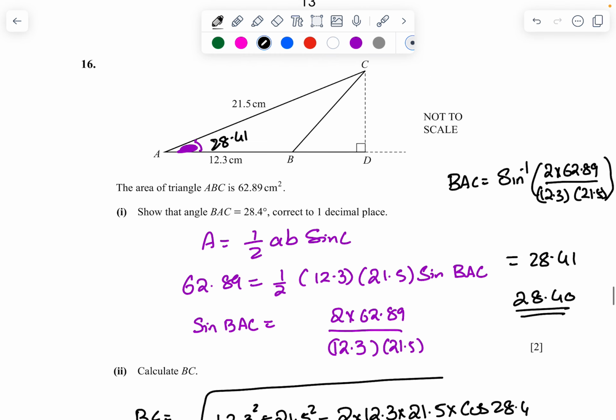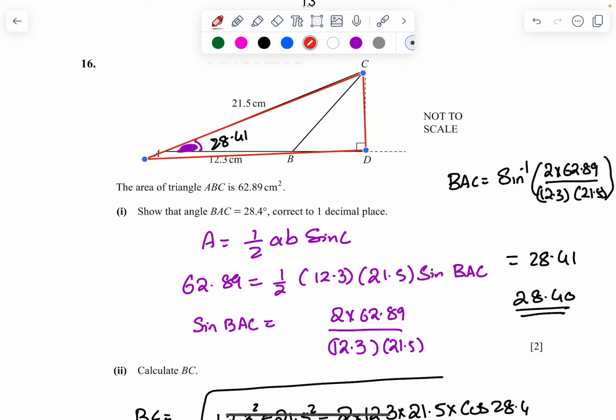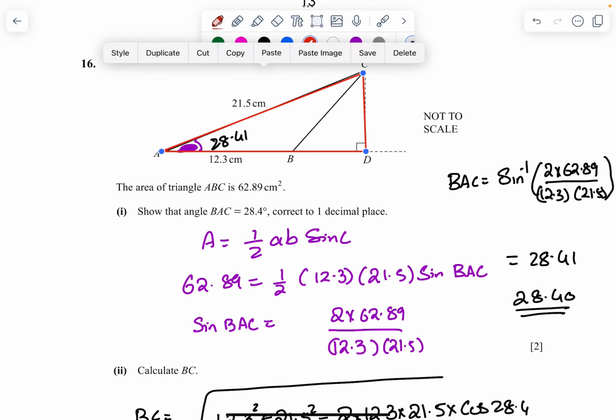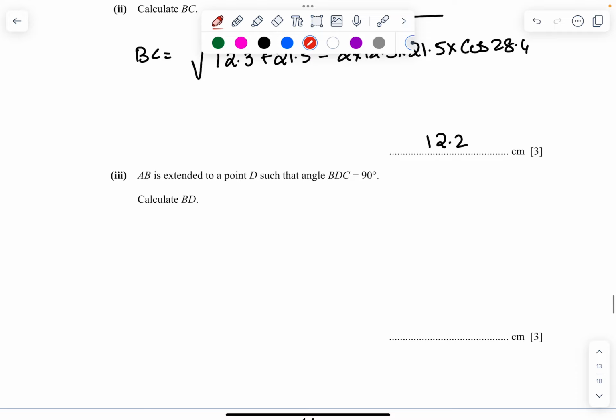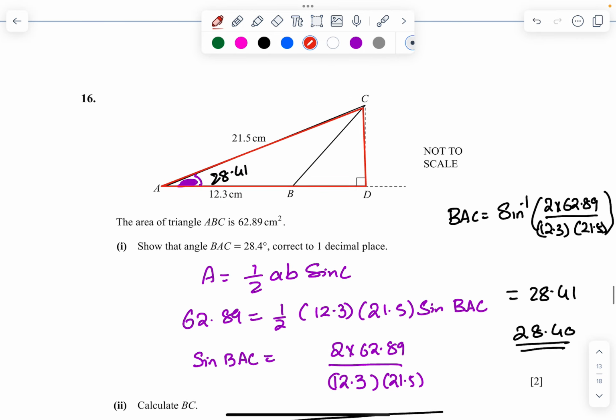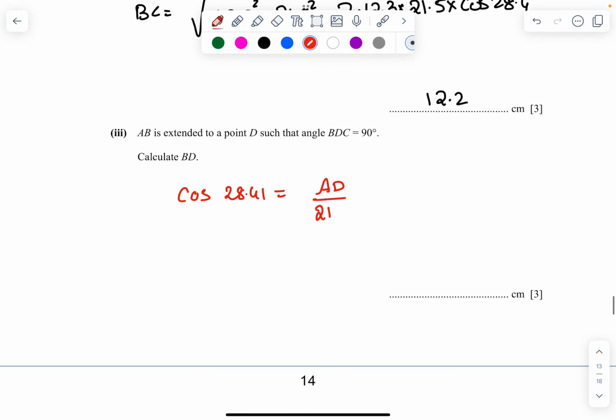He is asking us to calculate BD. Now, how should I be able to calculate BD? This is a right angle triangle. I am taking that particular right angle triangle. In that, I'll be using cosine. Cosine 28.41 equals AD by hypotenuse. Hypotenuse is 21.5. So what will be AD? 21.5 times cosine of 28.41.